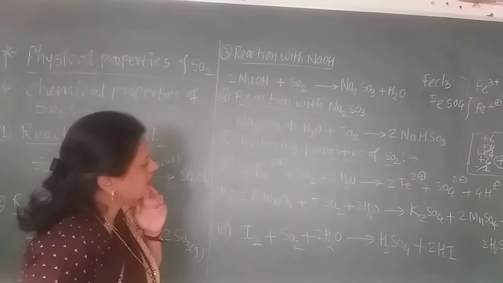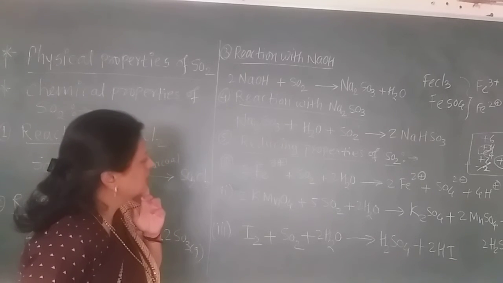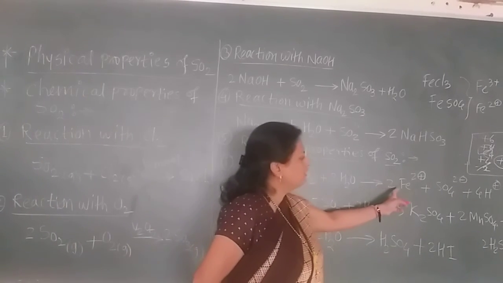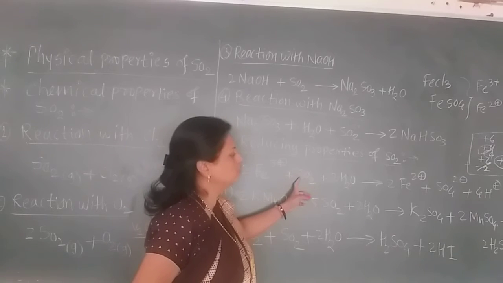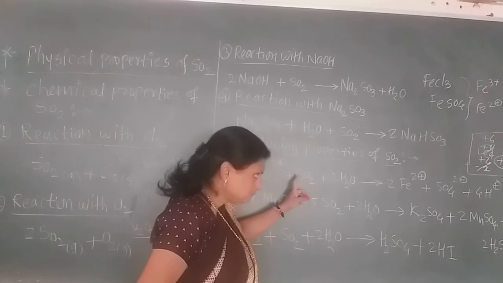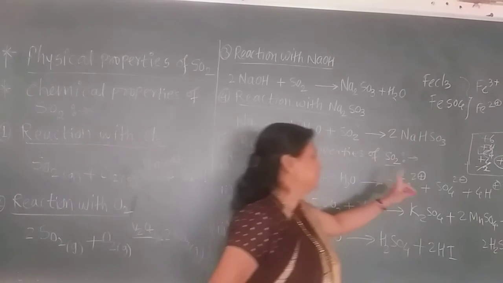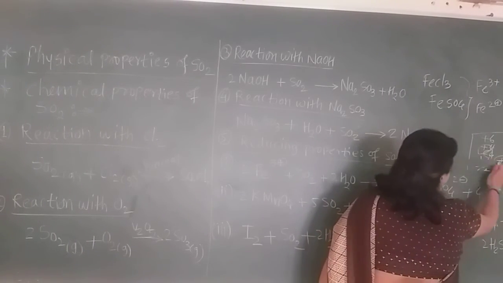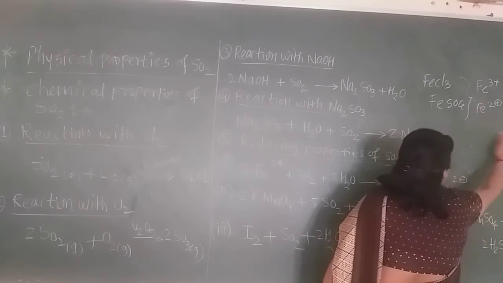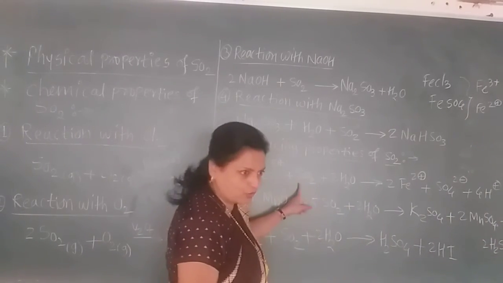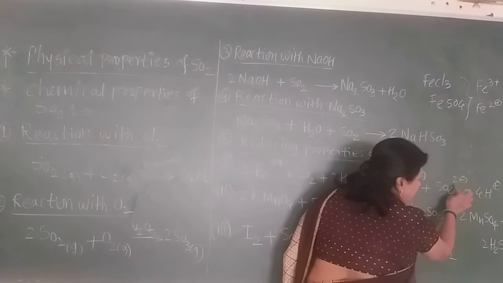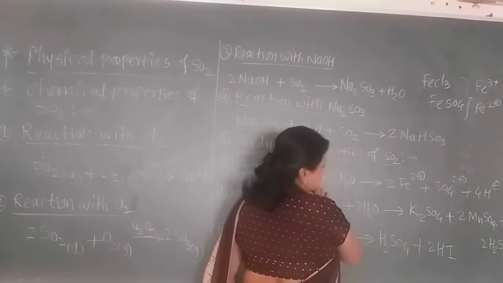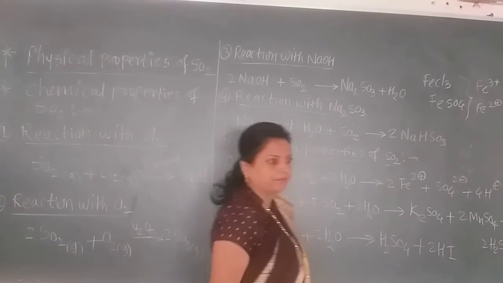But here we are observing that the +3 state is directly converted into the +2 state, and here sulfur has the +4 state. What is the oxidation state of sulfur here? +4, and here as they give the -2 charge, that means SO2 is converted into SO4.